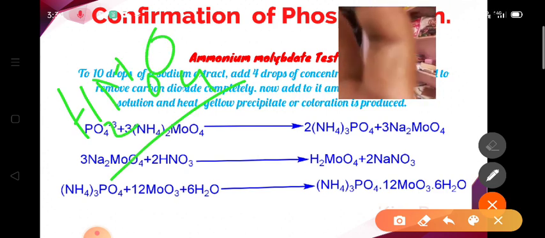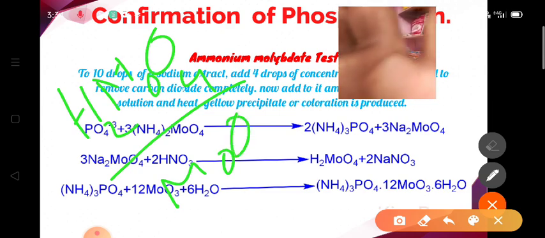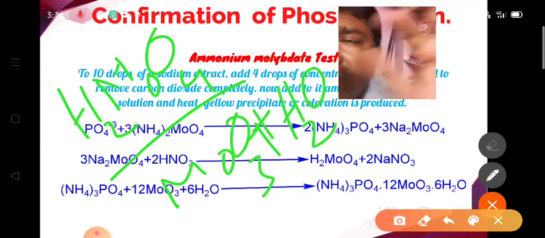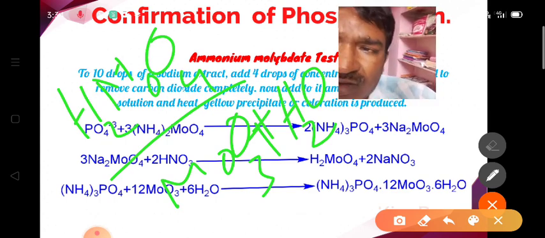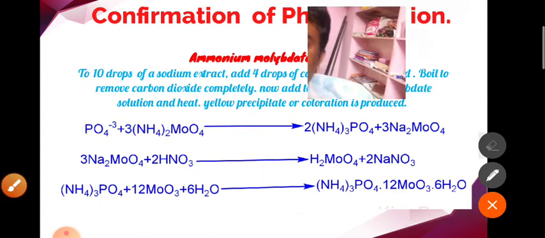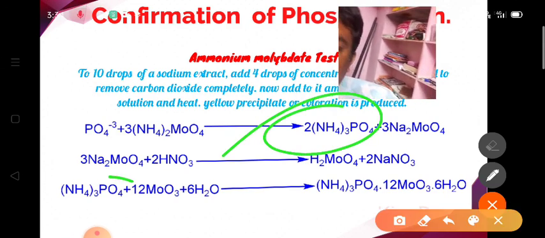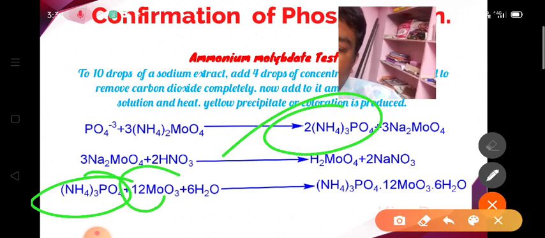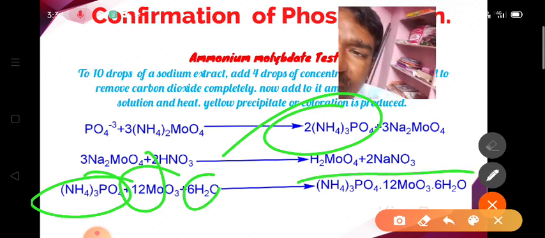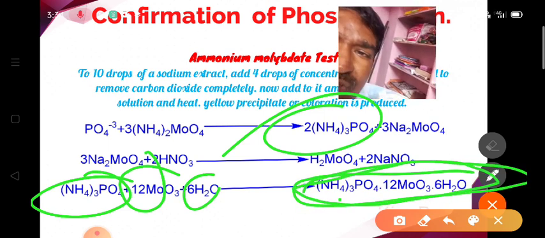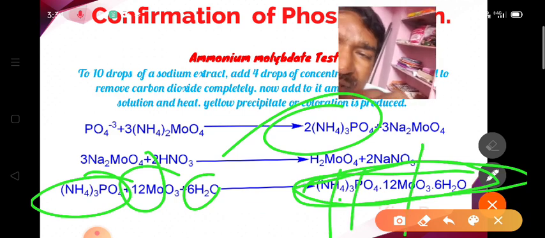H2MoO4 can be written as MoO3 plus H2O. So molybdenum trioxide and water. This ammonium phosphate formed in the first step reacts with the molybdenum trioxide and water and forms a white color precipitate, we can name it as the ammonium phosphomolybdate.